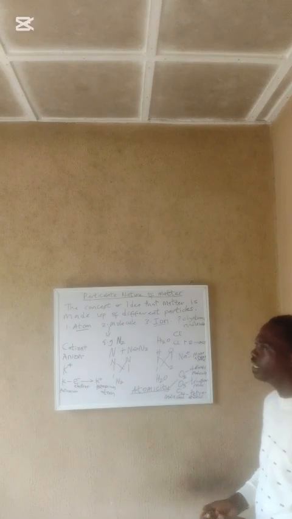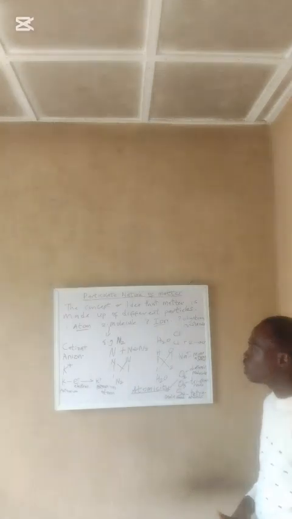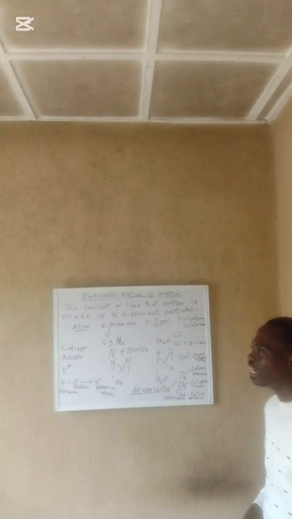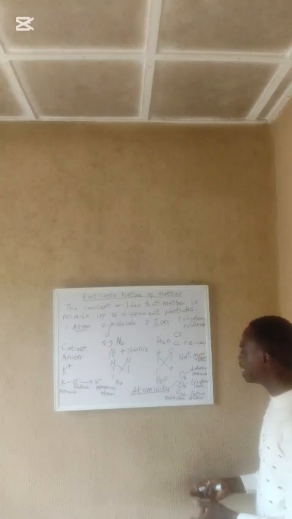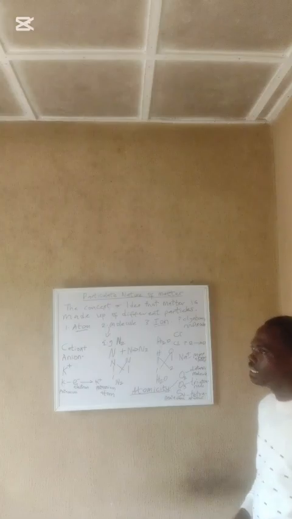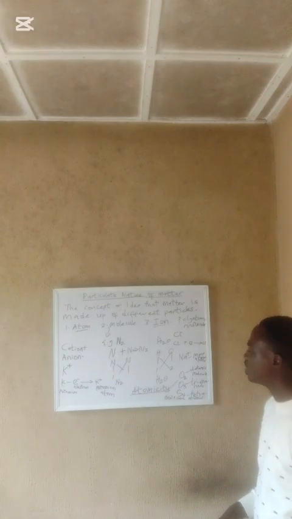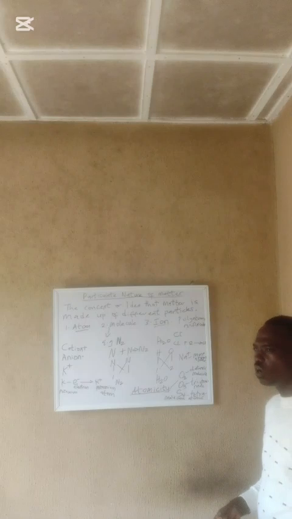Therefore, we move again to the ion, which we define as an atom that is electrically charged. It can be positively charged or negatively charged. The positively charged ion we call the cation, while the negatively charged we call the anion. And there is also what we call the neutral atom.